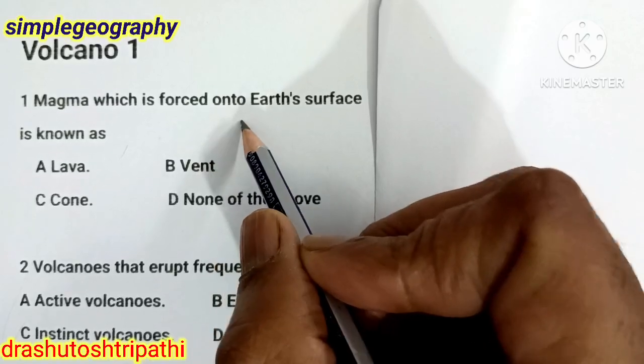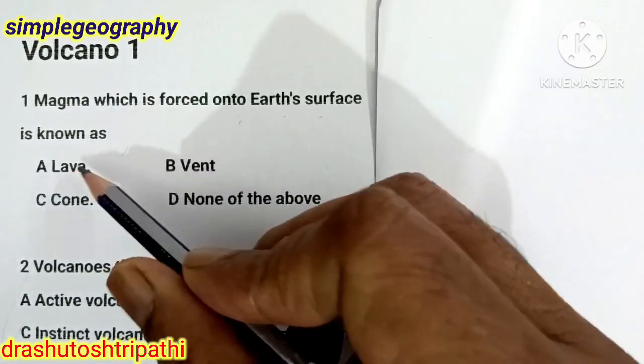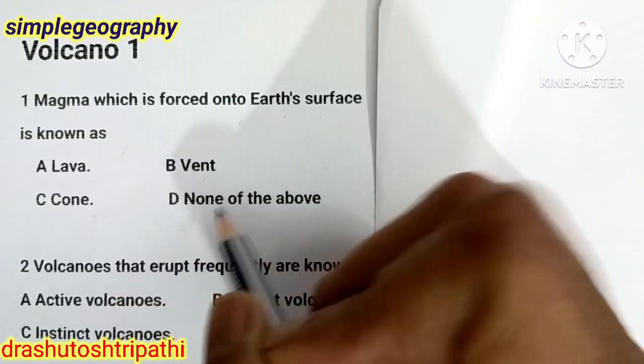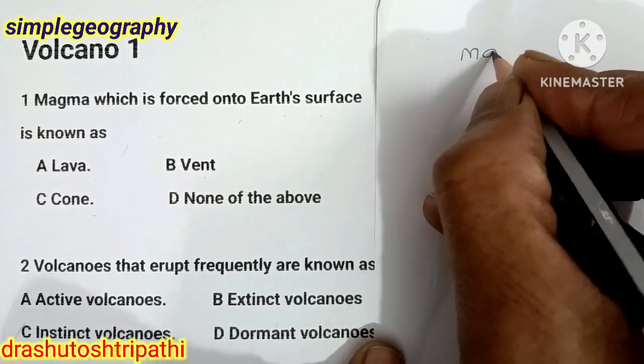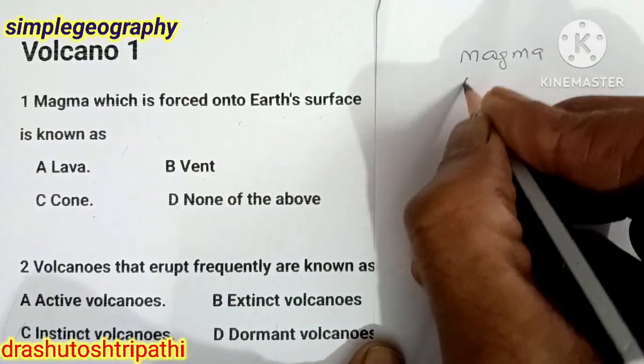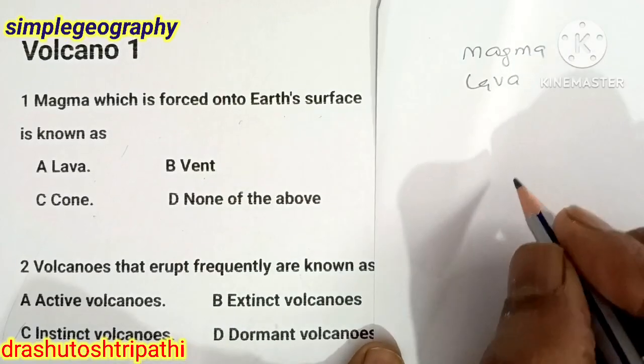Magma which is forced onto Earth's surface is known as lava, vent, cone, none of the above. There are two words used. One is magma and the second is lava. Now what is the difference?